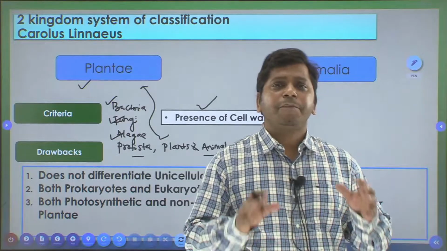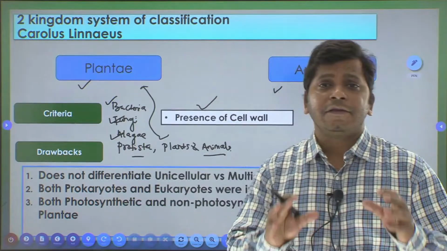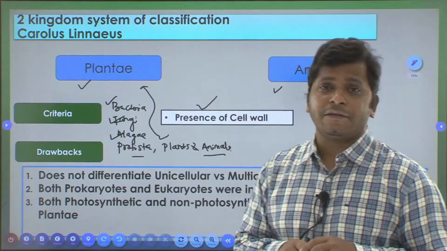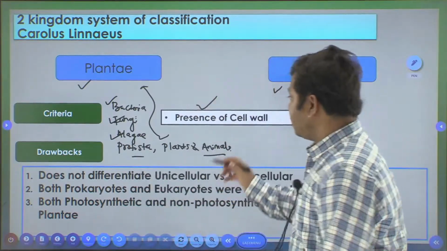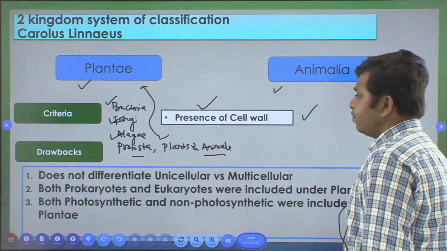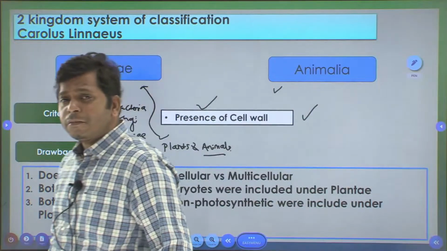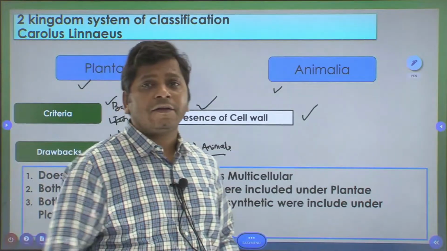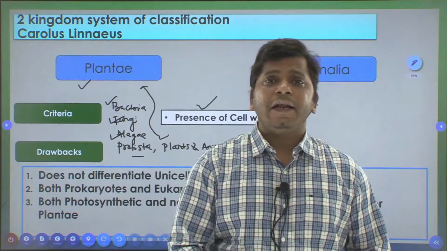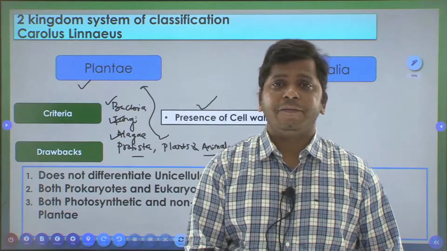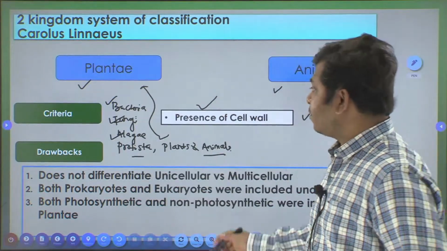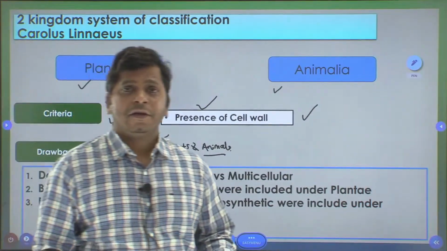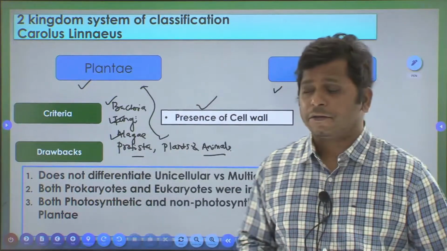So this is purely the classification in which organisms have been classified on the criteria of whether they have a cell wall or they do not have a cell wall. This system of classification was widely recognized for some time, till the point it was believed that there are certain flaws, certain drawbacks, in this system of classification.